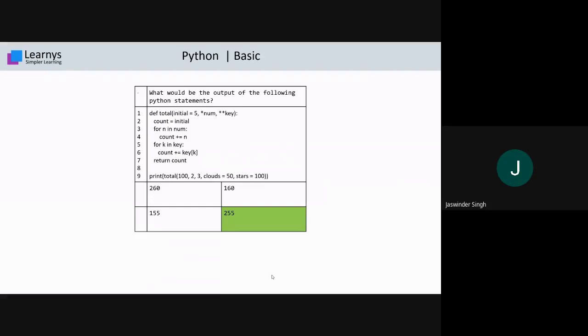Faisal, once we call the function total, the latest value that the initial parameter will get is 100. So we assigned initial the value 100. Again, the next values 2 and 3 are assigned to star num as a tuple. These are the tuple values. Next, cloud equals 50, star equals 100 is assigned to double star key as a dictionary. Now, once the initial value is 100, at statement number 2 that 100 value is assigned to count. So the new value of count at statement number 2 is 100.